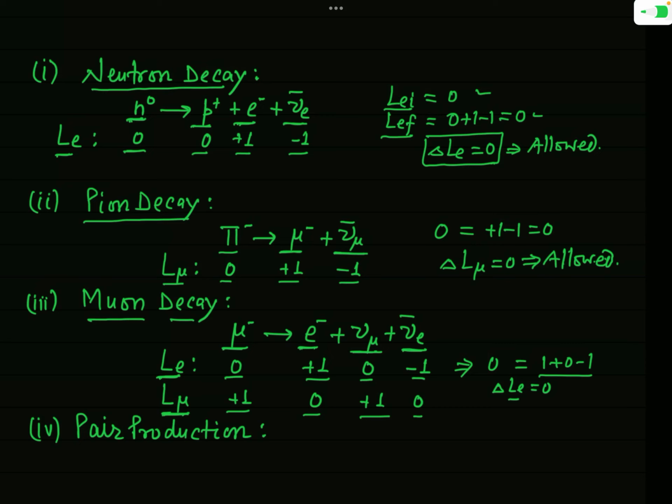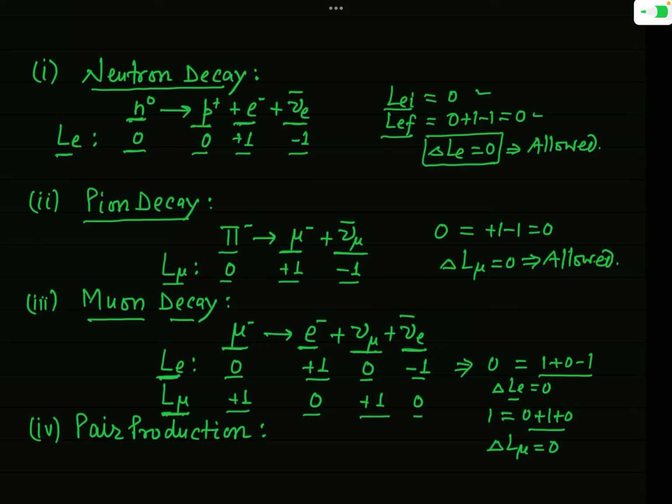So before the process the total lepton number L mu is 1, and after the process it is 0 plus 1 plus 0, which is simply 1. So here also the change in L mu is 1 minus 1, that is 0. So muon decay is allowed on the basis of the lepton numbers Le and L mu, since both Le and L mu are conserved in this process.